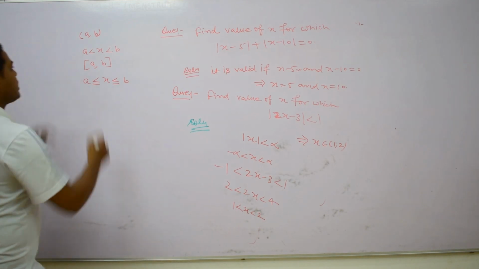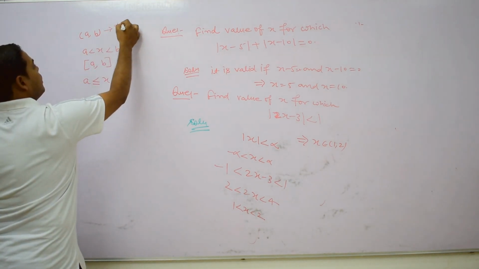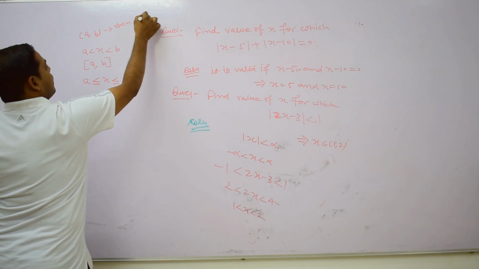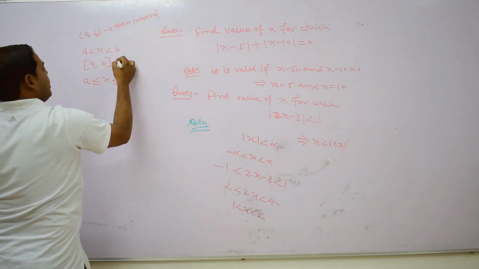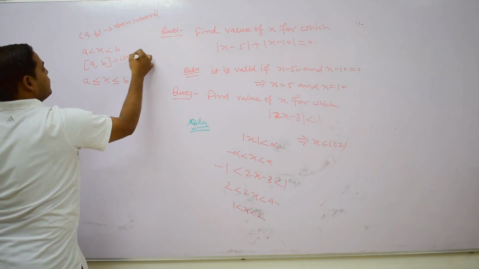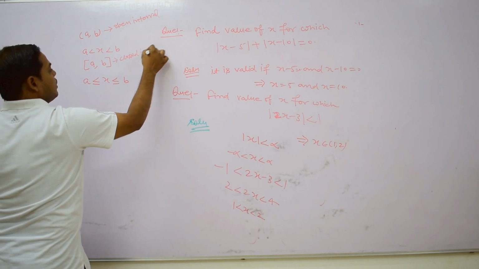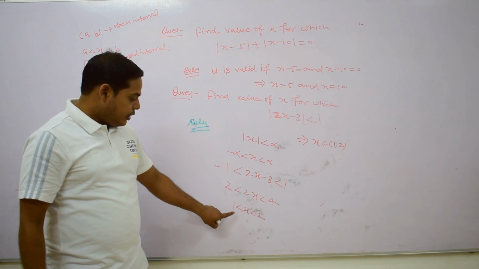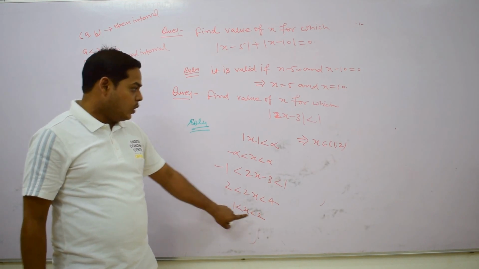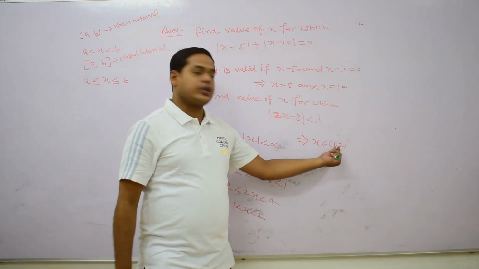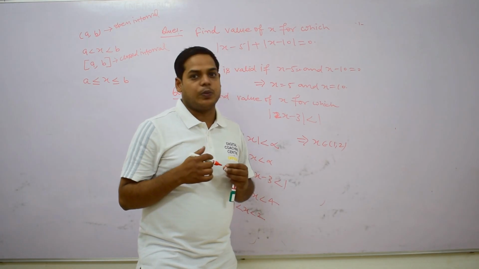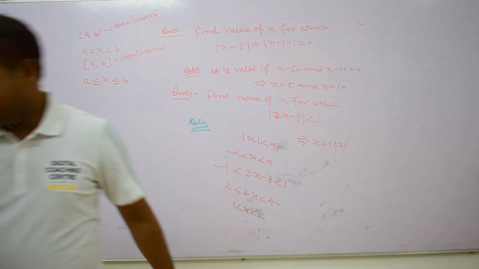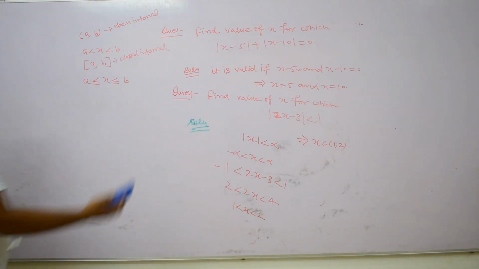Okay, so this is called an open interval, and this is called a closed interval. So here we get x lies between 1 and 2, so we can write x belongs to (1, 2). There is no problem. Okay, now we discuss another question.